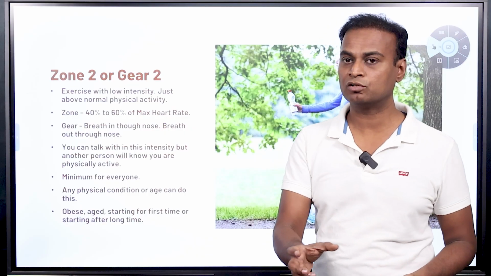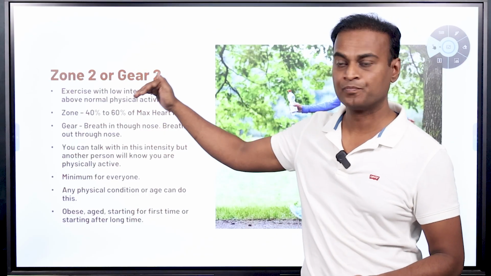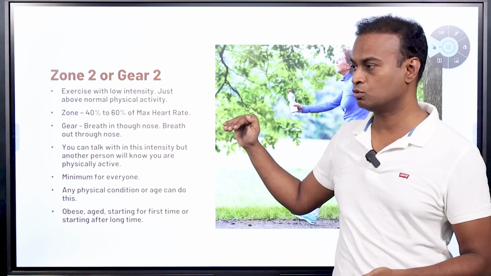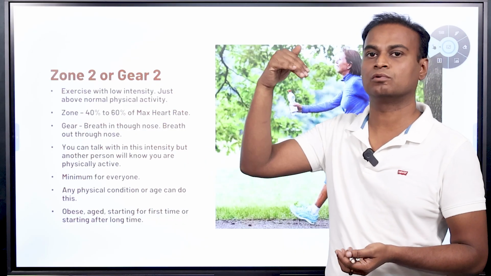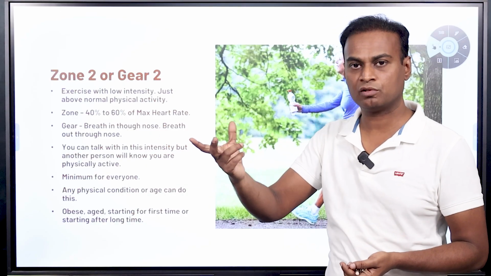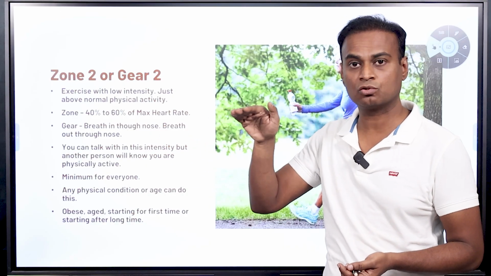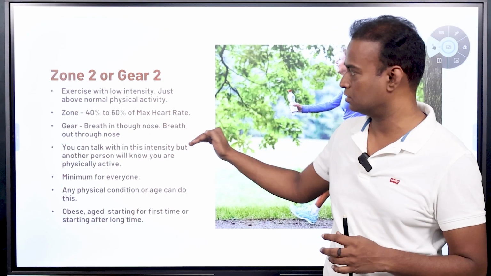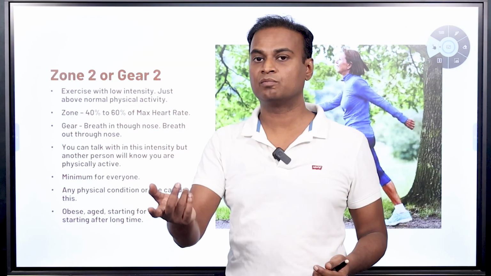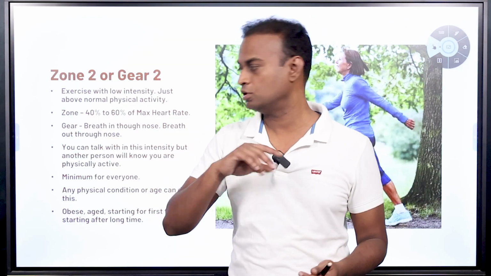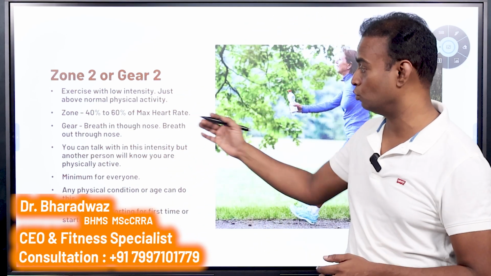The moment you open your mouth, it becomes zone 3 cardio. We are in zone 2 cardio. Zone 2 cardio means the maximum level at which, if you go beyond that, you have to open your mouth and breathe. So you should not go into that. It is the maximum intensity where you need not open the mouth and breathe in or out through the mouth. So that is considered as zone 2.